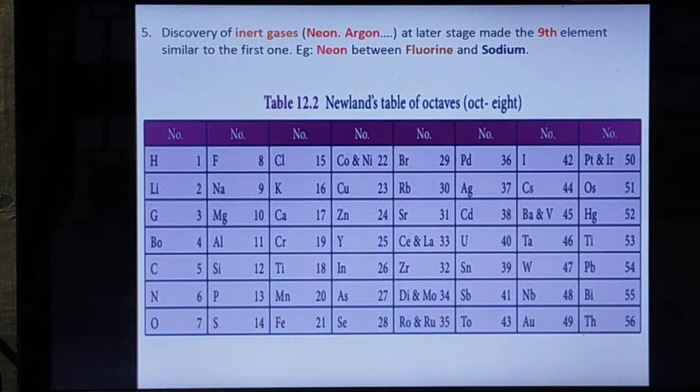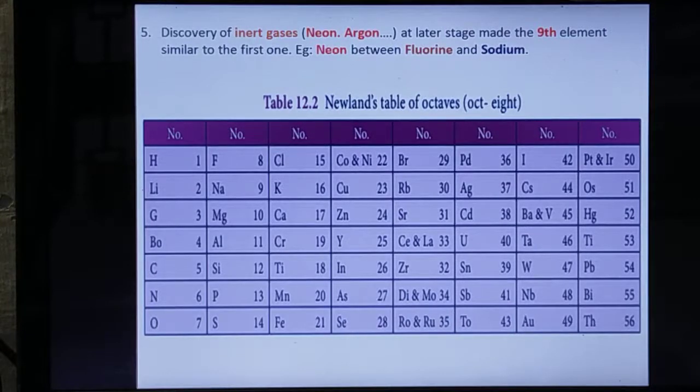Point number 5. Discovery of inert gases, that is the last group of elements in the modern periodic table, the 18th group. Neon and argon were discovered at a later stage, making the 9th element similar to the first one.